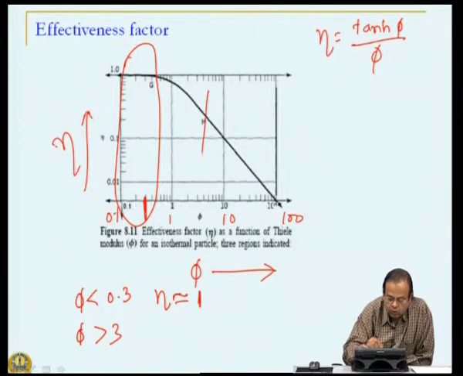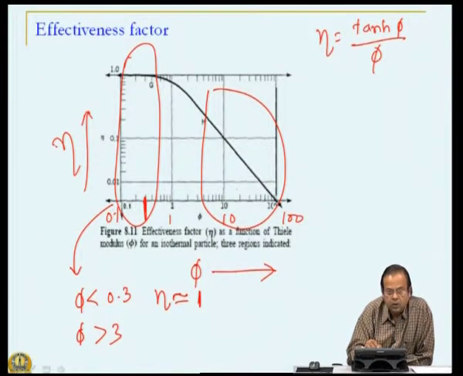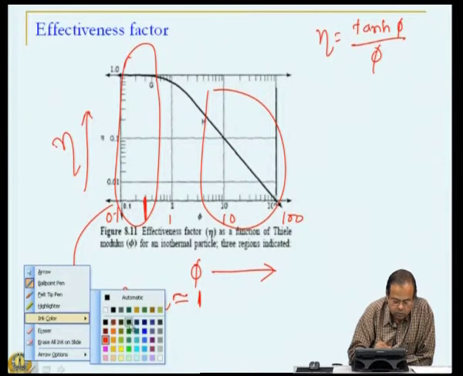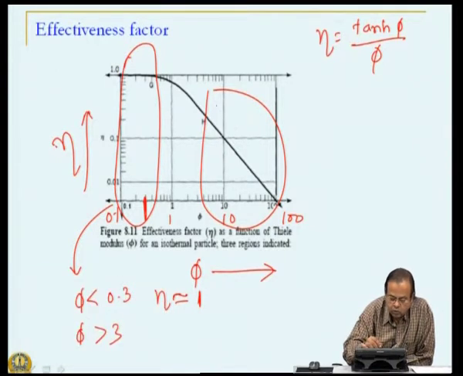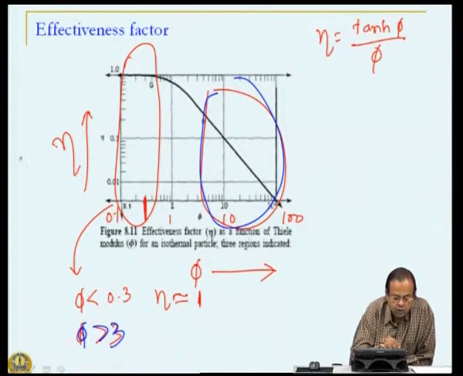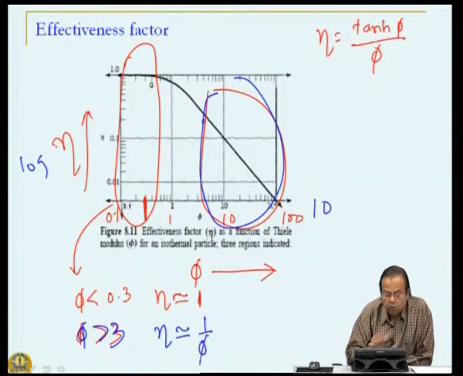Remember, this is a log plot, and what we see is that eta is almost the same as 1 over phi.